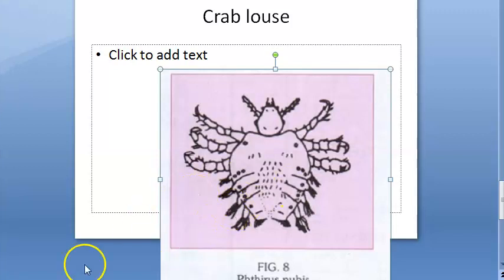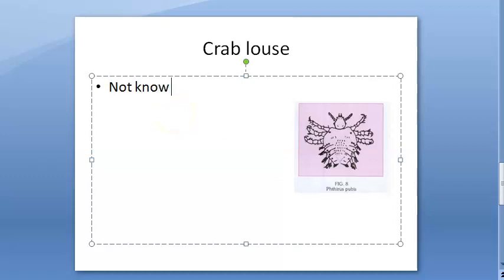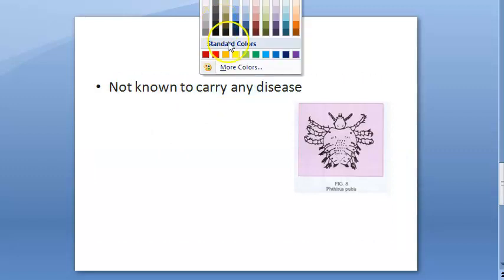Okay. So guys, what did I want to say? How it would have been if we had 3 pairs of legs. We have 1 pair of legs. 3 pairs of legs. Interesting. Okay, the life cycle of crab louse is very similar to that of the head louse or body louse. They are saying the good thing about this crab louse is they have not proved it to carry any disease. Not known to carry any disease. That's the good news about crab louse.